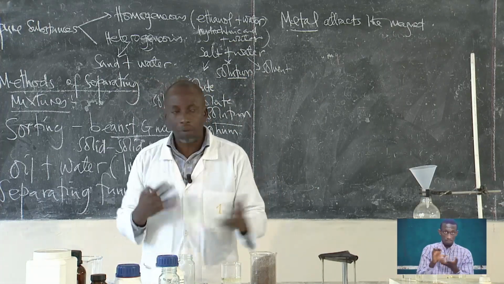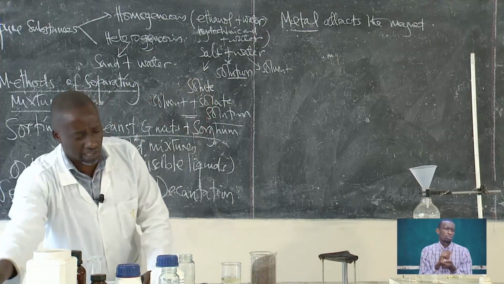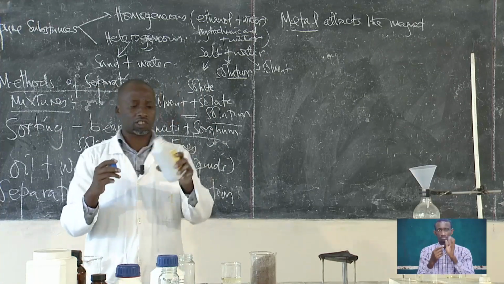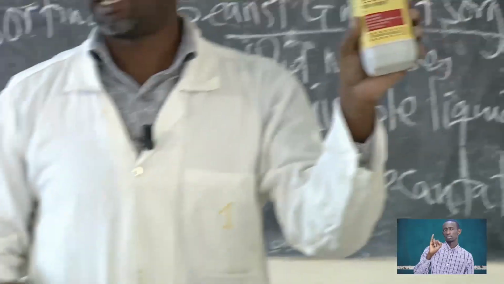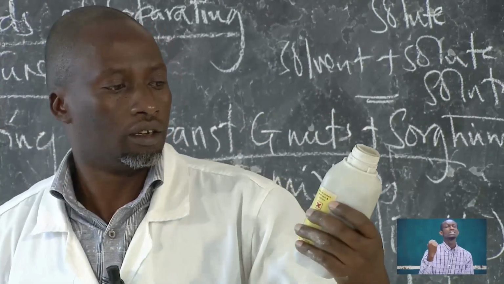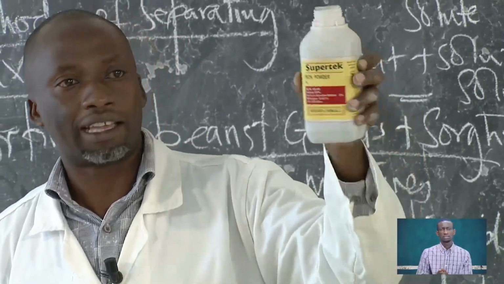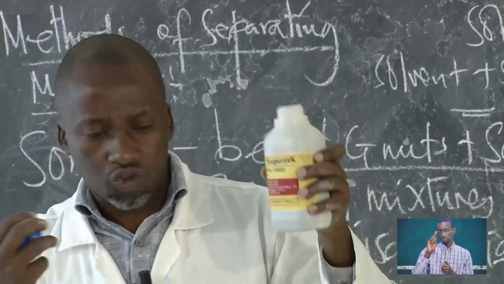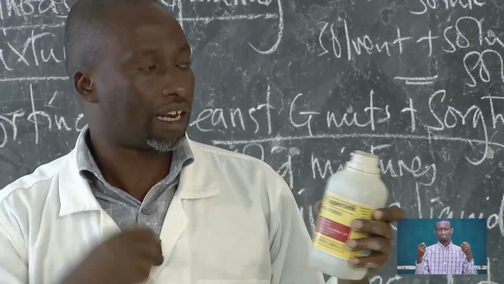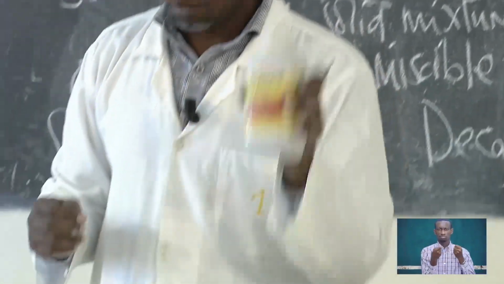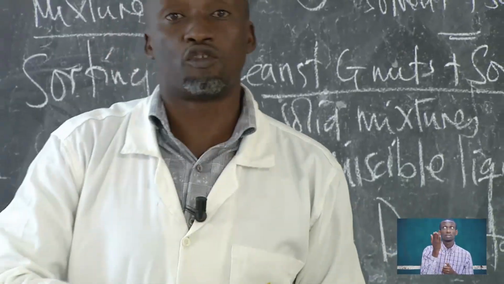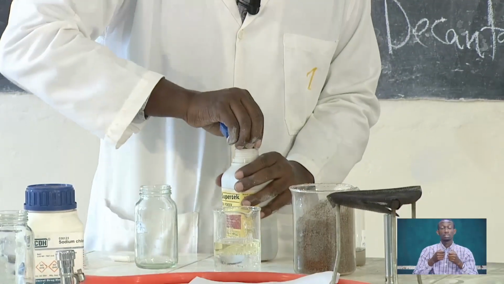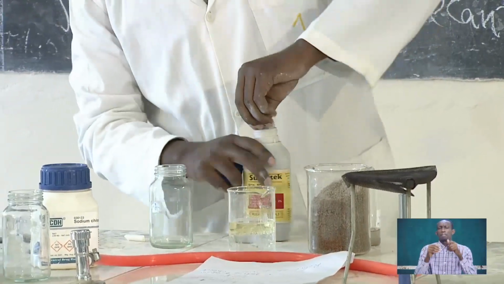It is in the form of powder. So I'm just giving an example. This is iron. Iron is strongly magnetic. It attracts the magnet very strongly. And this metal is in the form of powder. It is mixed with